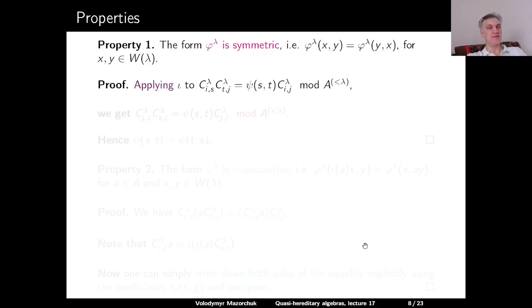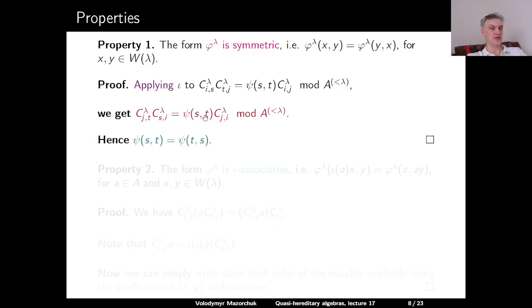Proof: if we apply ι to our equation C^λ_{i,s} C^λ_{t,j} = ψ(s, t) C^λ_{i,j} modulo A^{<λ}, so if we apply ι to this equation, we will get C^λ_{j,t} times C^λ_{s,i} is equal to C^λ_{j,i} with the same coefficient ψ(s, t), because ι is linear, modulo the same ideal.